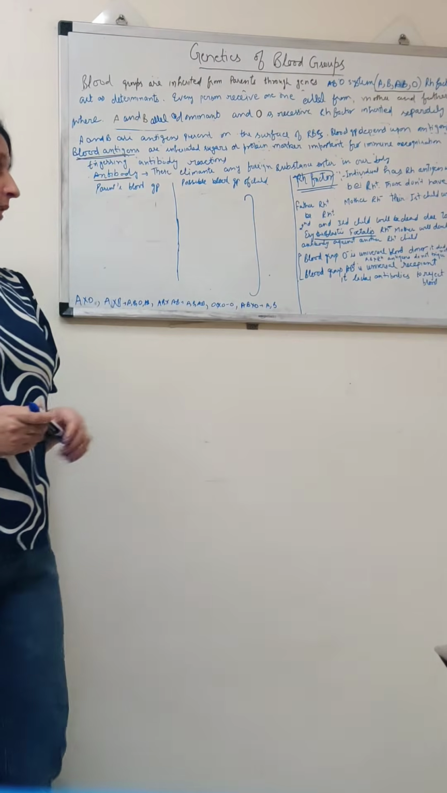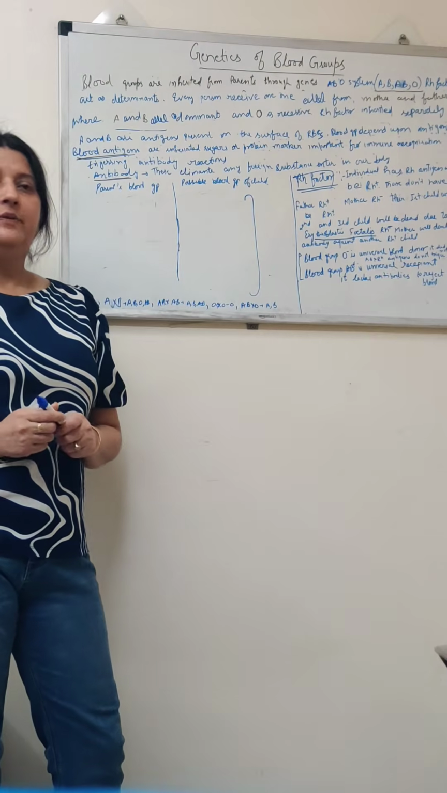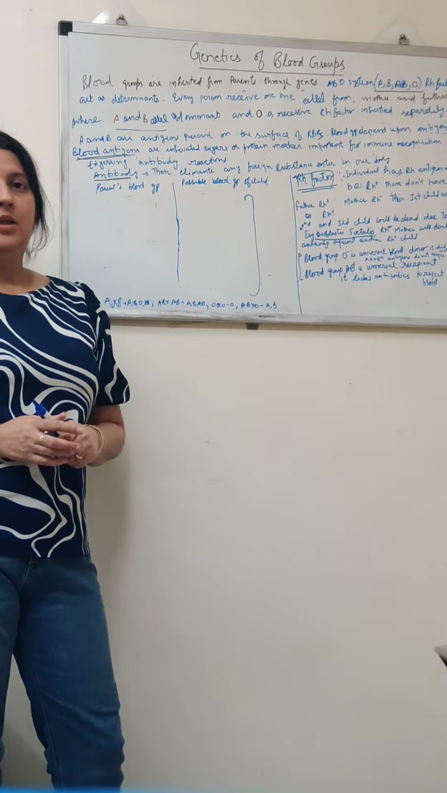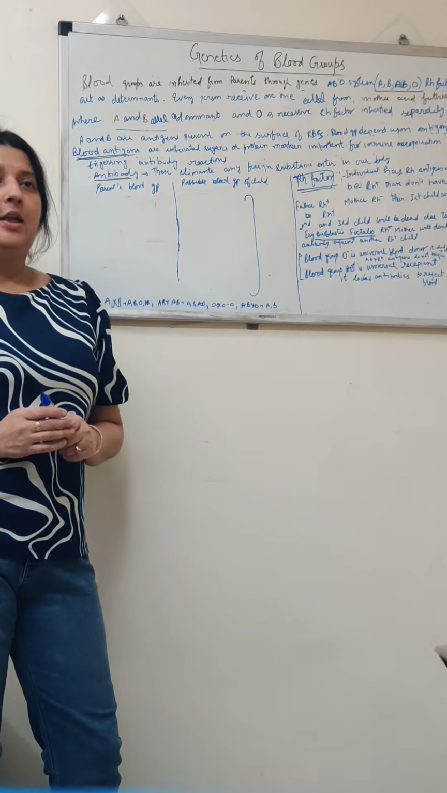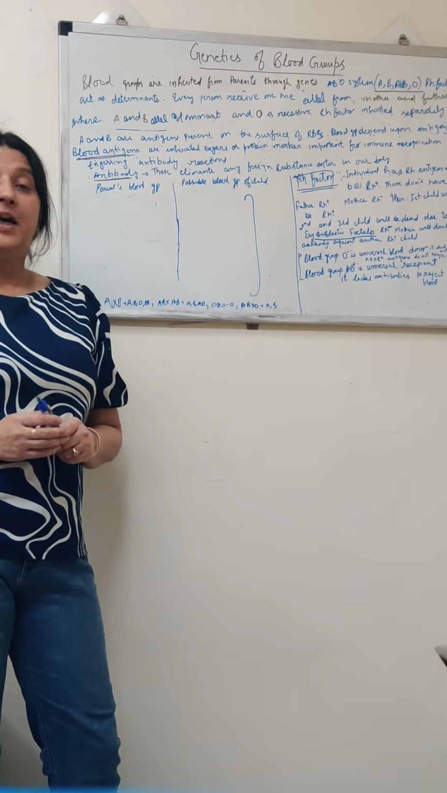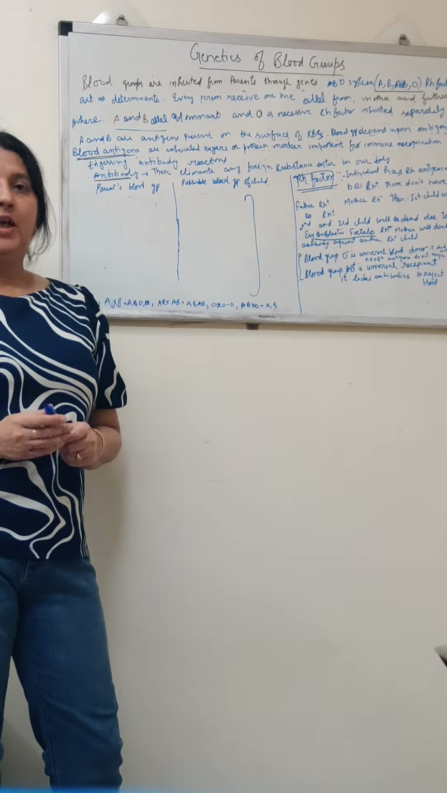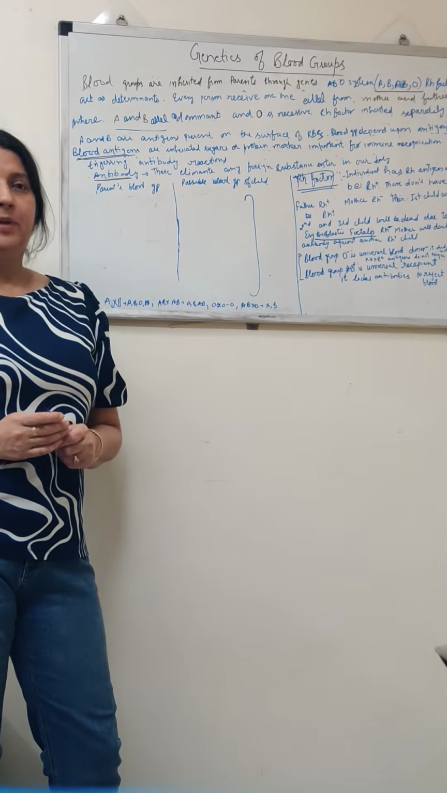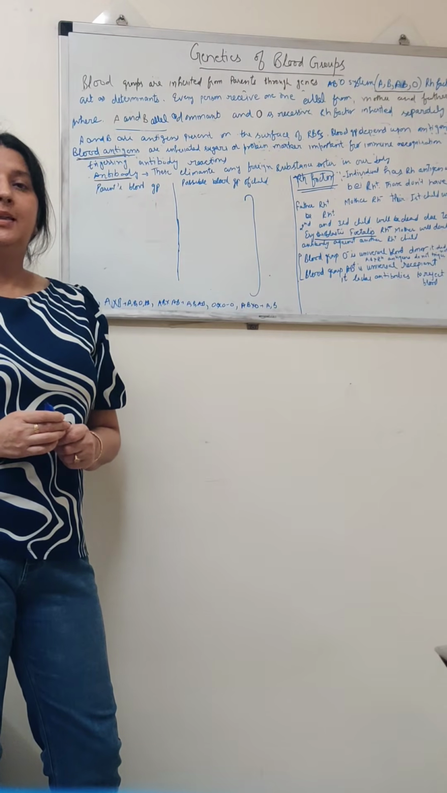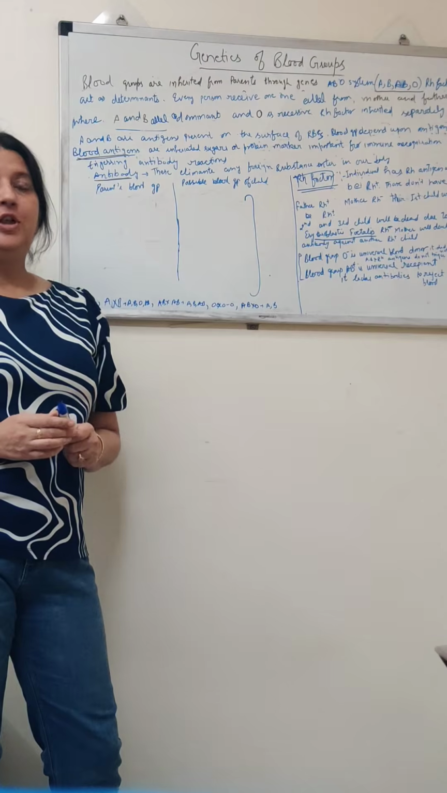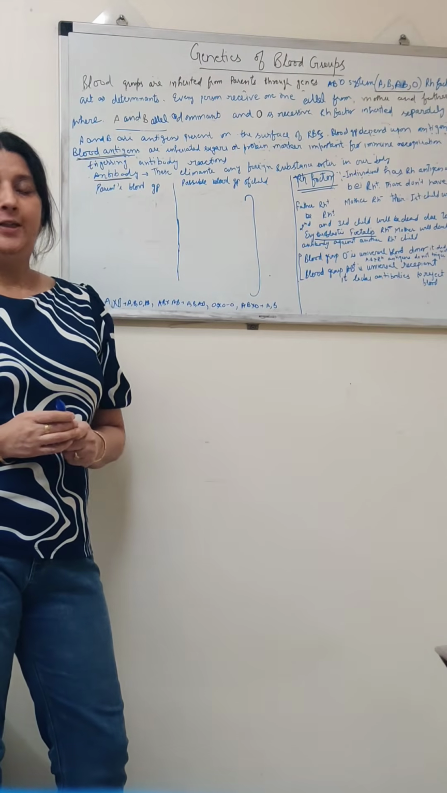Then comes the Rh factor. The individual who has the Rh antigen is Rh positive. The individual who doesn't have the Rh antigen is Rh negative. We can take an example. If the father is Rh positive and the mother is Rh negative, their first child will be Rh positive, but the second and third child will die due to erythroblastosis fetalis. The Rh negative mother will develop antibodies against the Rh positive child.